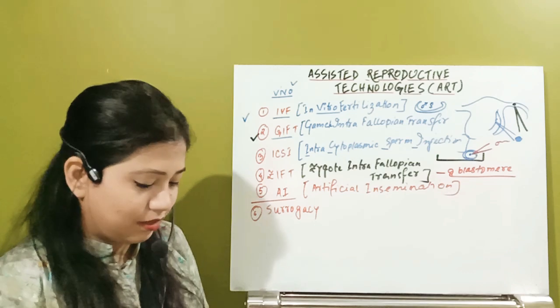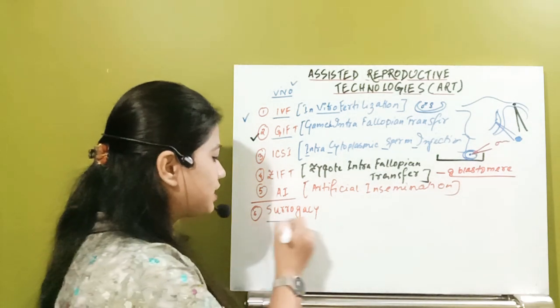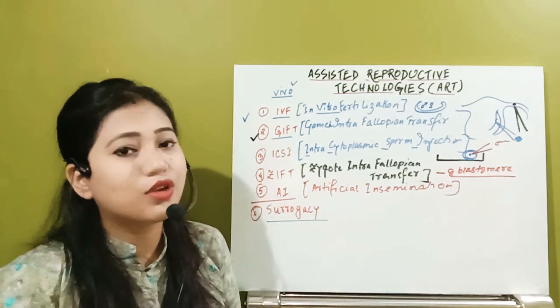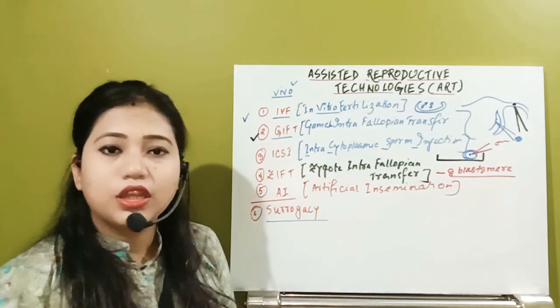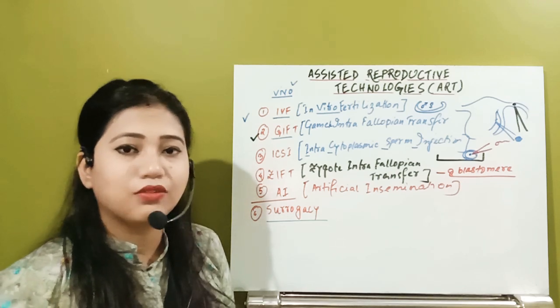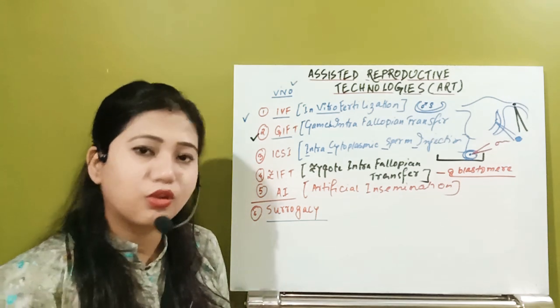That is about AI. After that, let's move to the last part, that is surrogacy. Now, what is surrogacy? You have already seen a lot of newspapers where celebrities are going for the process of surrogacy.